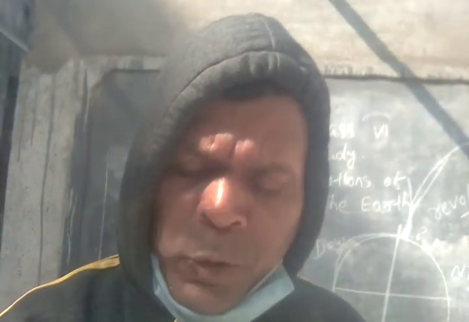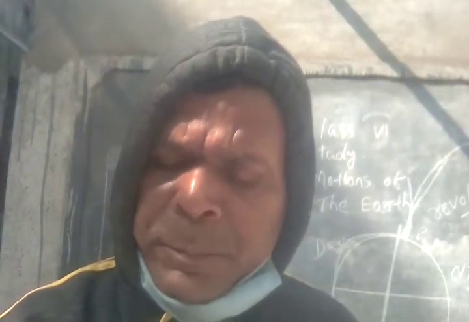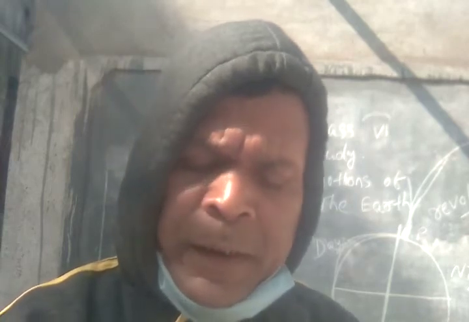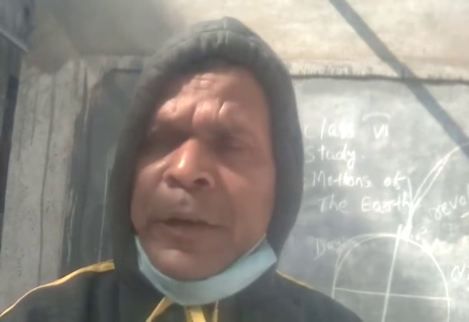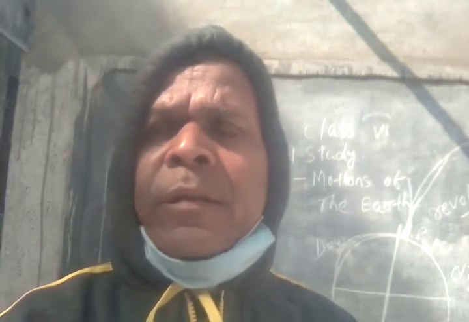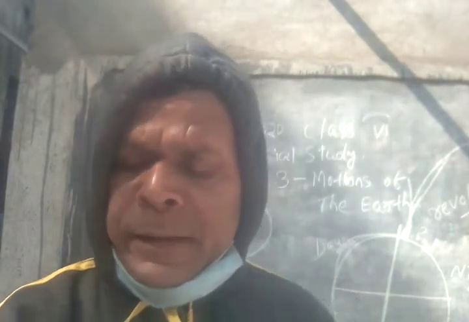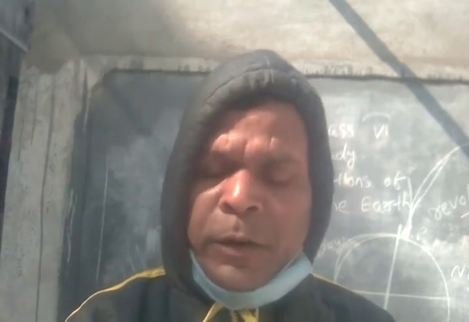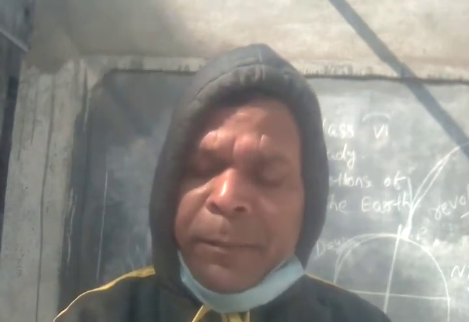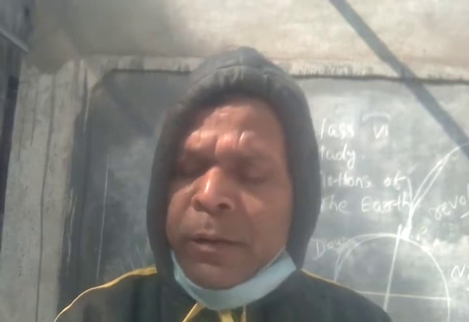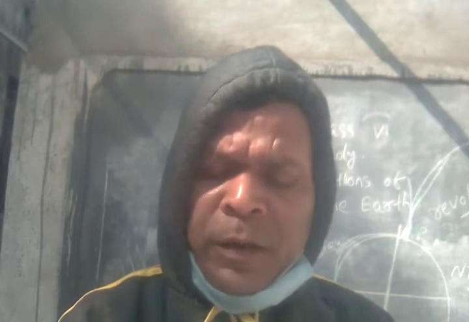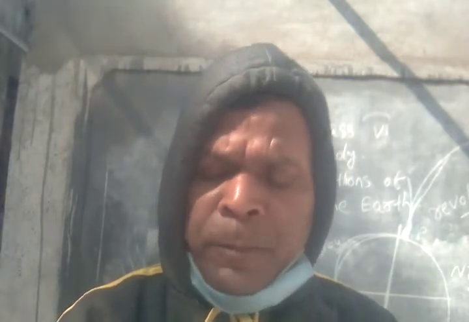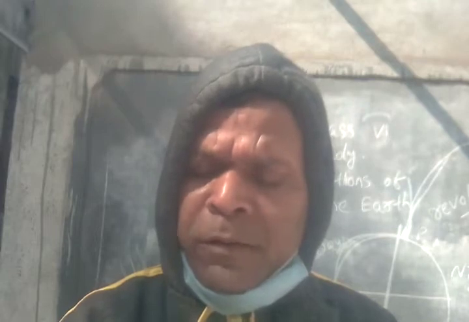So, the movement of the earth around the sun in a fixed elliptical orbit is called revolution. The earth completes one revolution in 365 days. For one revolution, the earth takes 365 days and 6 hours. While 365 days make one complete year, that 6 into 4 is equal to 24 hours are added to a year, that is called the leap year. After every 4 years to make one complete day.